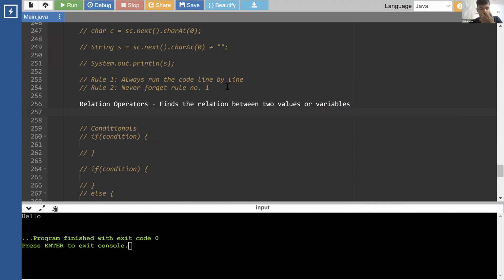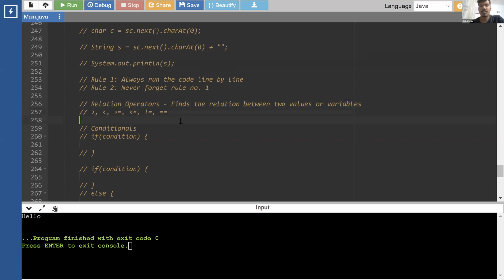We'll come to switch case later; let's complete this one first. There is a fixed set of relational operators that we can use: greater than, less than, greater than equals to, less than equals to, not equals to, and finally double equals to. These are the relational operators. They find the relation between any two values or variables.